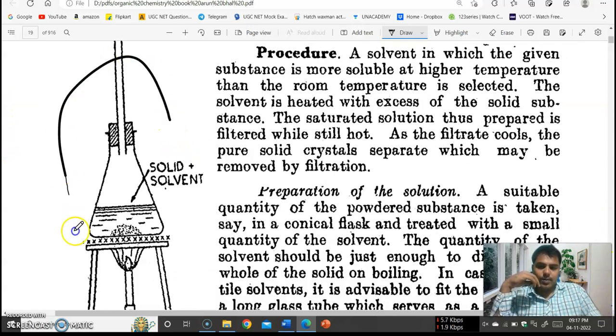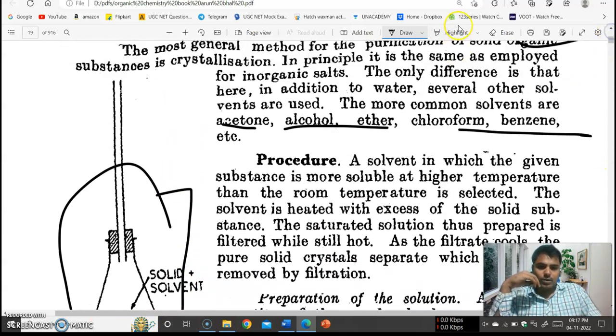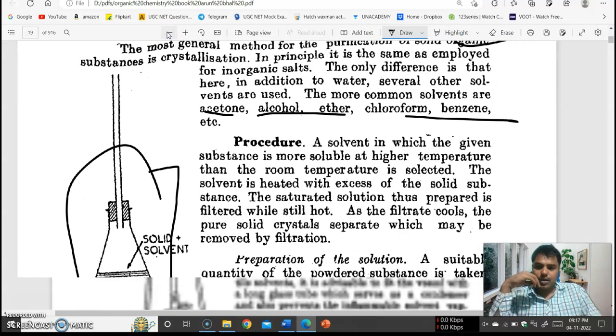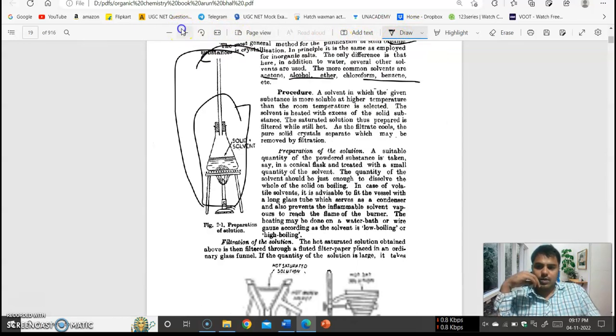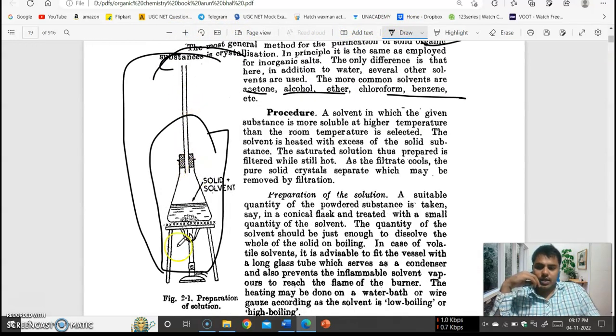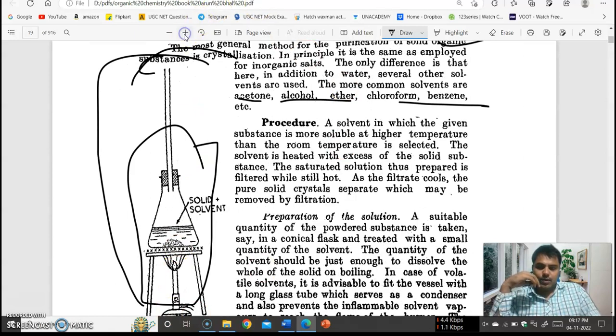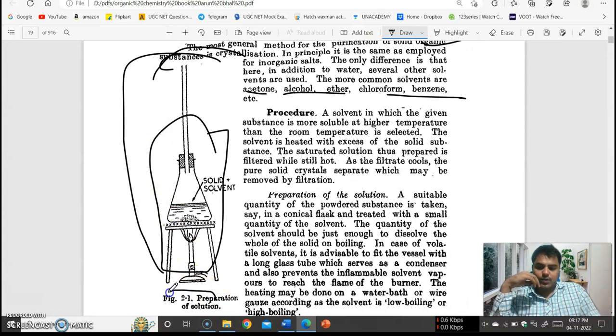Here you can see the apparatus of the crystallization process. You can clearly see this is the apparatus of the crystallization process. Here you can see preparation of solution, and we are going to study the procedure of the crystallization process.